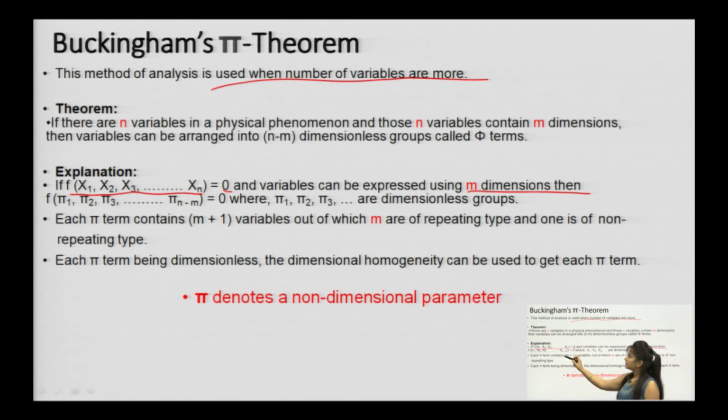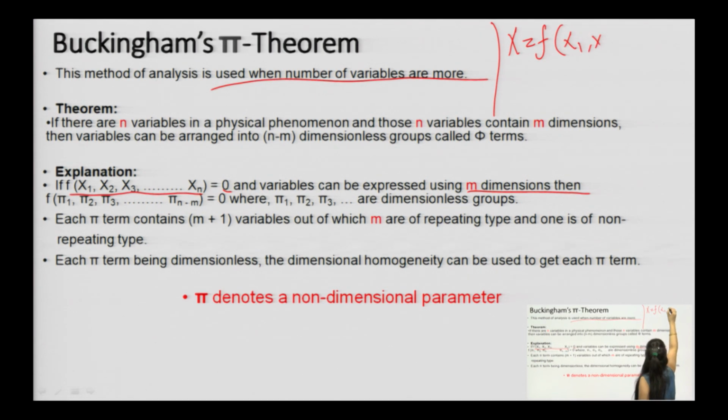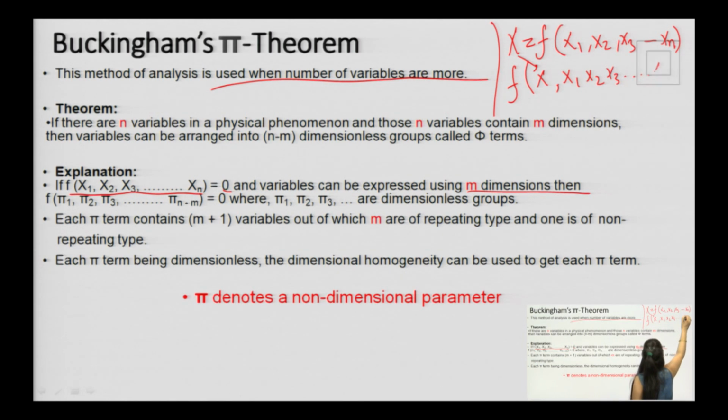Coming to the next one, you can see if x is dependent, x is a function of x1, x2, x3, xn, then the function will come inside as: function of x, x1, x2, x3, up to xn equals 0. This is the first step you can do.